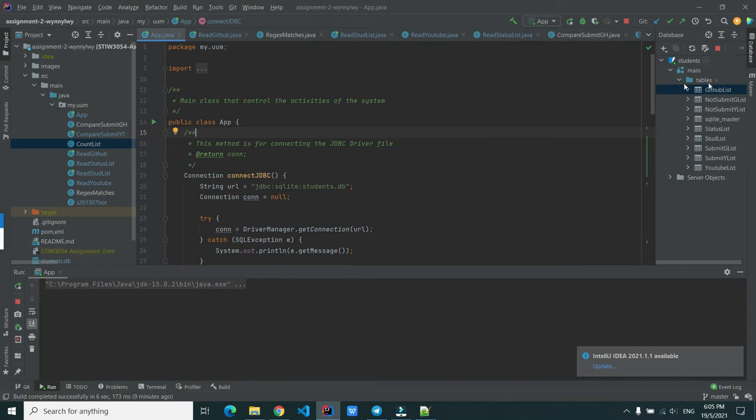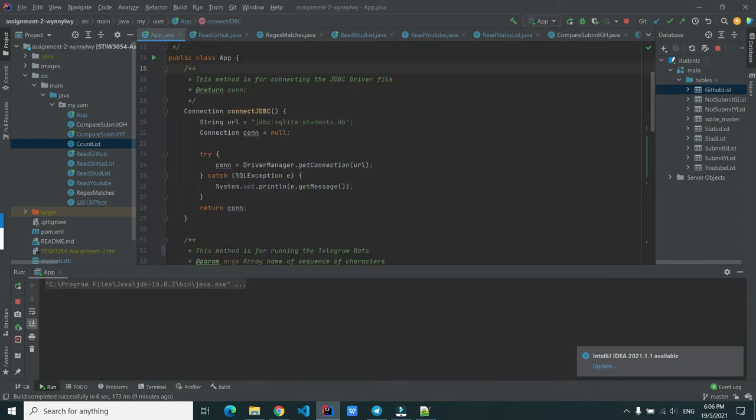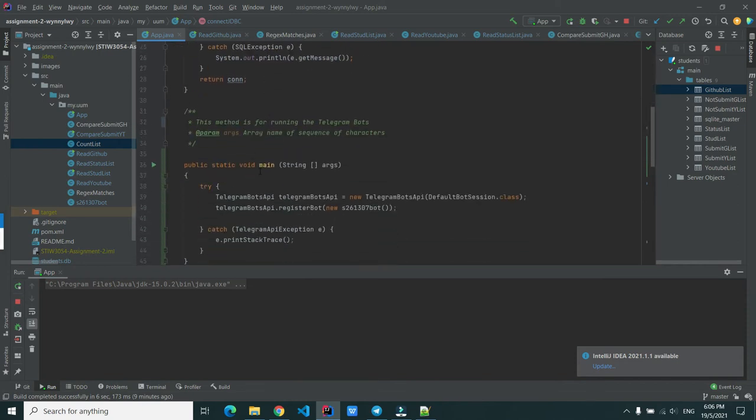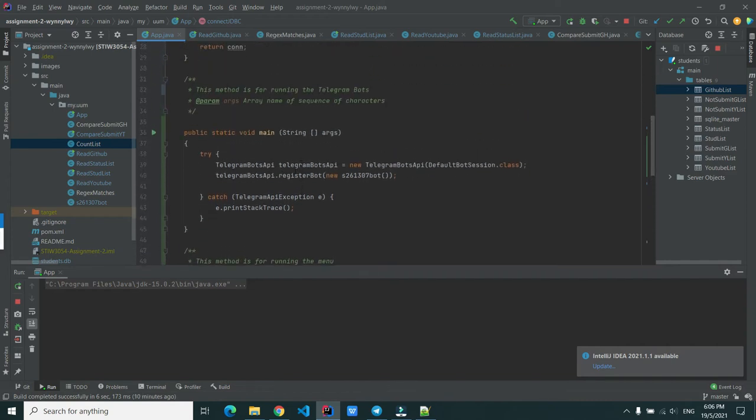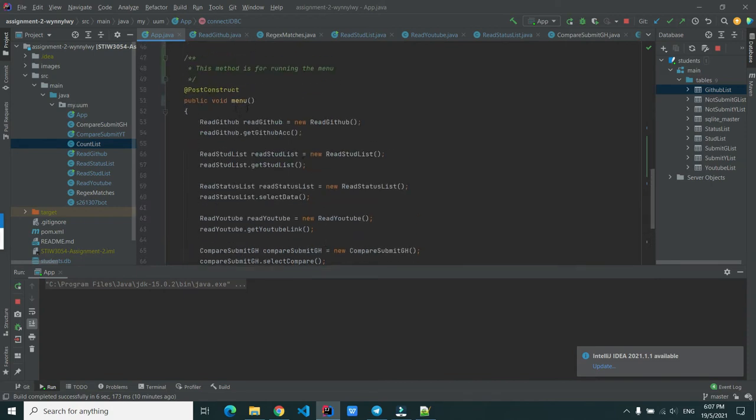So first of all, the App class is the main class that controls the activities of the whole system. In this class, it contains 3 methods, which are connect JDBC, main, and the menu method. The system will start running from the main method first in order to run the Telegram bot API, which is stored in the S261307 bot class. For the menu method, it will read the rest of the classes in order to get the data.